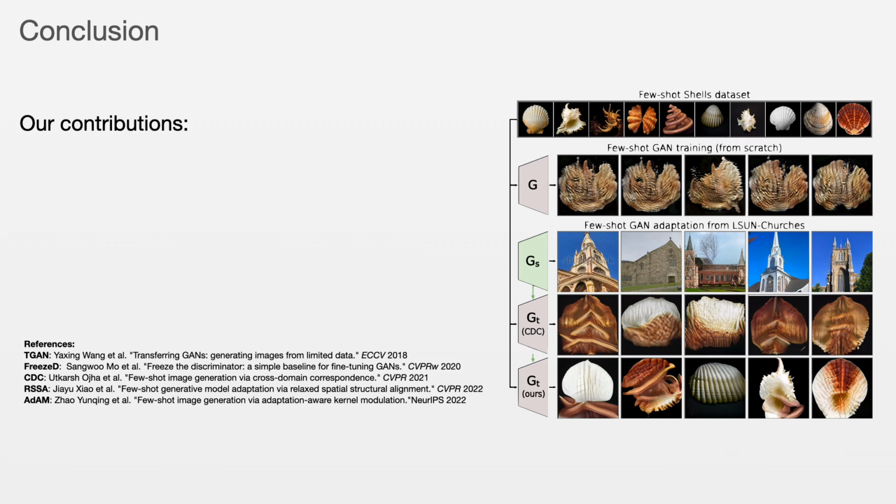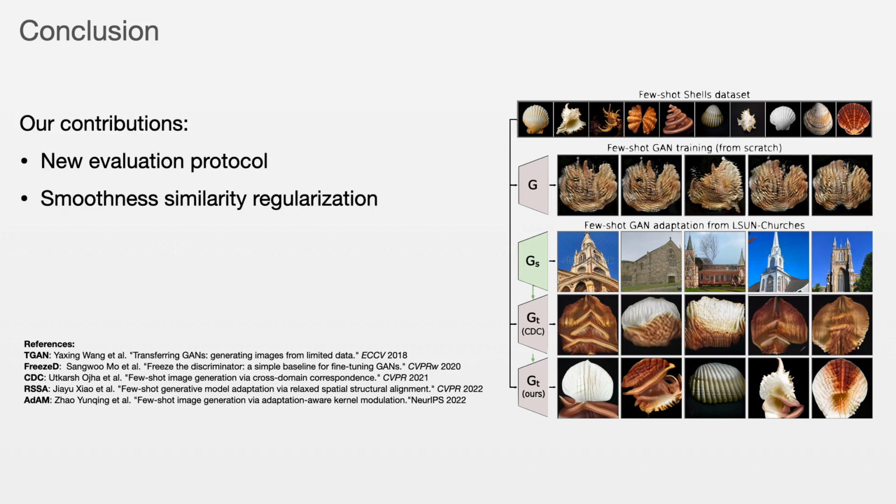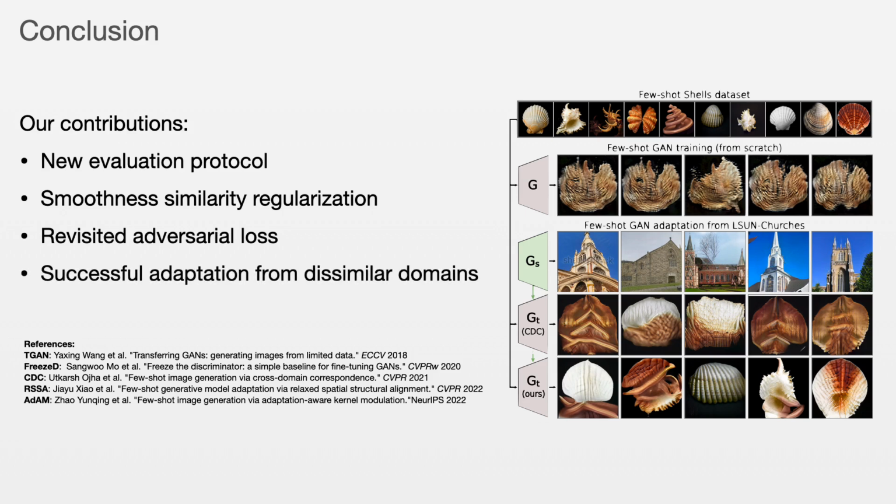In summary, our contributions are: we propose a new evaluation protocol for few-shot GAN adaptation between dissimilar domains. We introduce a new smoothness similarity regularization and a new scheme to compute the discriminator loss. Our approach for the first time enables successful few-shot GAN adaptation from a distant image domain.